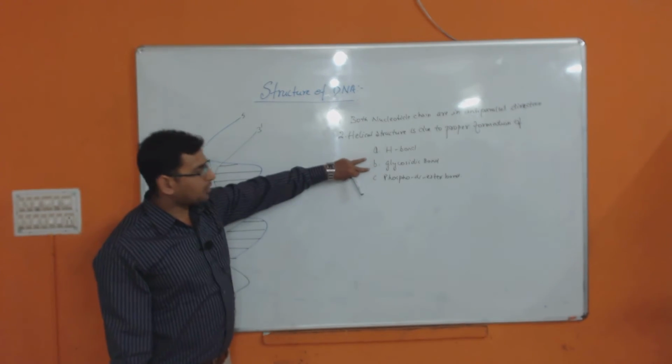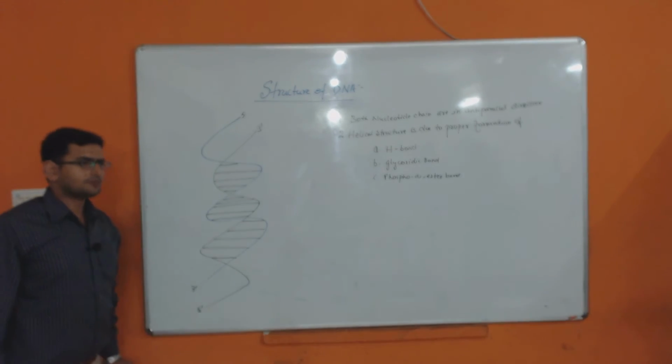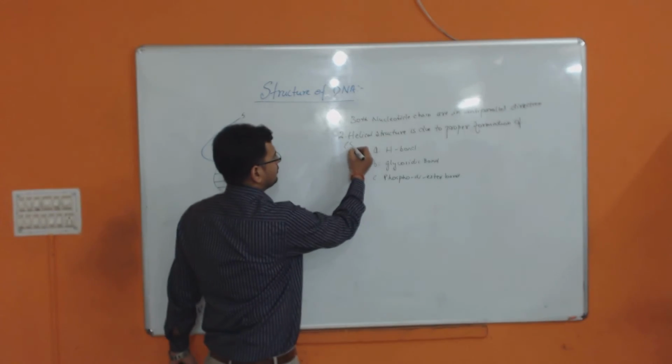Due to this proper formation of bonds, your DNA gets a spiral or helical structure.